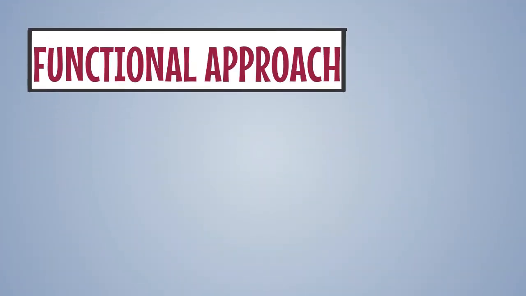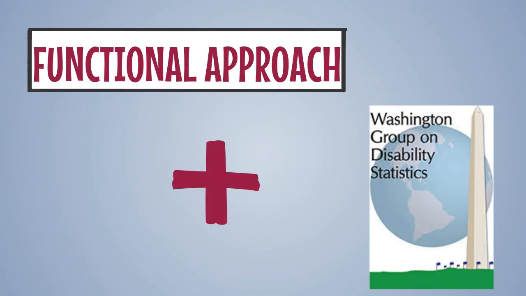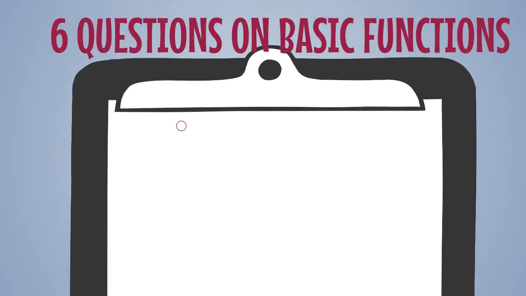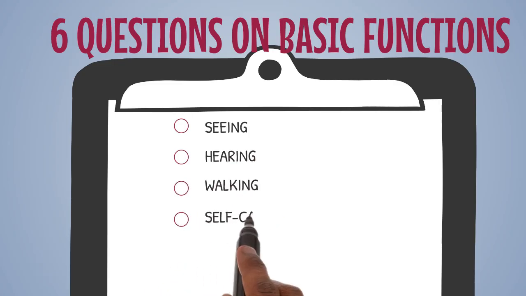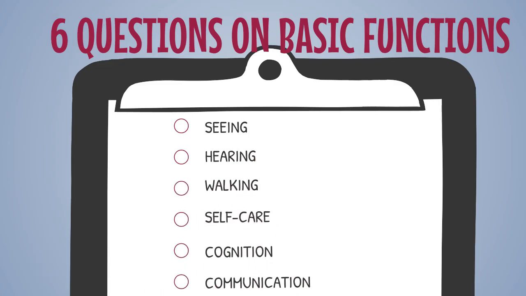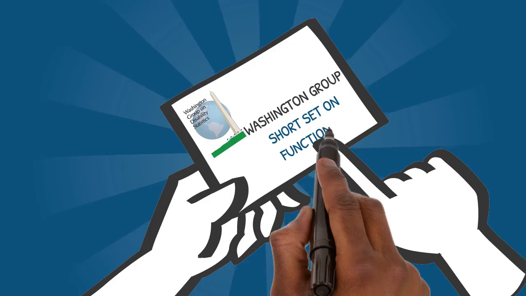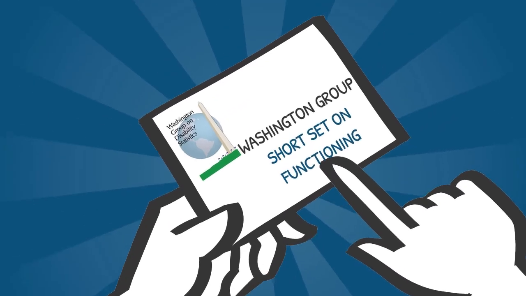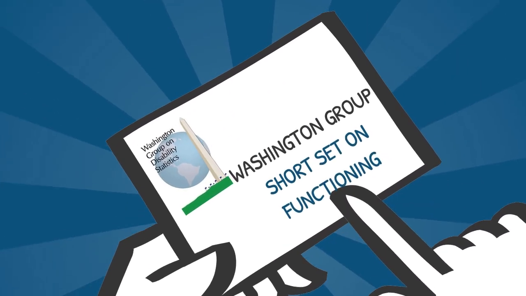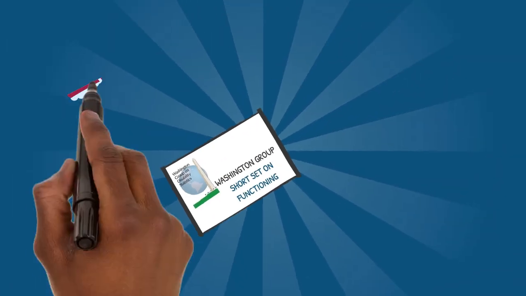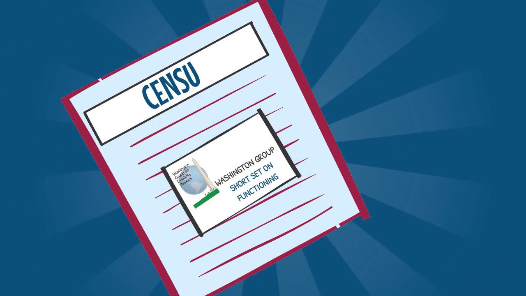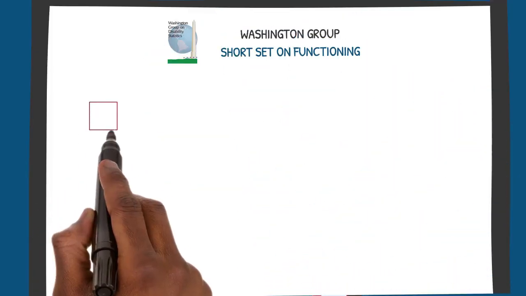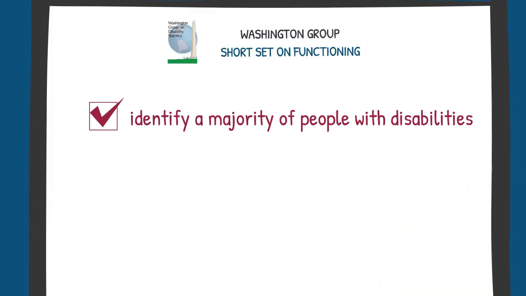Following the functional approach, the Washington Group has formulated a set of 6 questions about 6 basic activities: seeing, hearing, walking, self-care, cognition, and communication. This is called the Washington Group Short Set on Functioning, and it helps to identify the population most likely to face restrictions in participation in an unaccommodating environment. Because there are only 6 questions, the Washington Group Short Set is easy to include in censuses and other data collections and can identify a majority of people with disabilities.